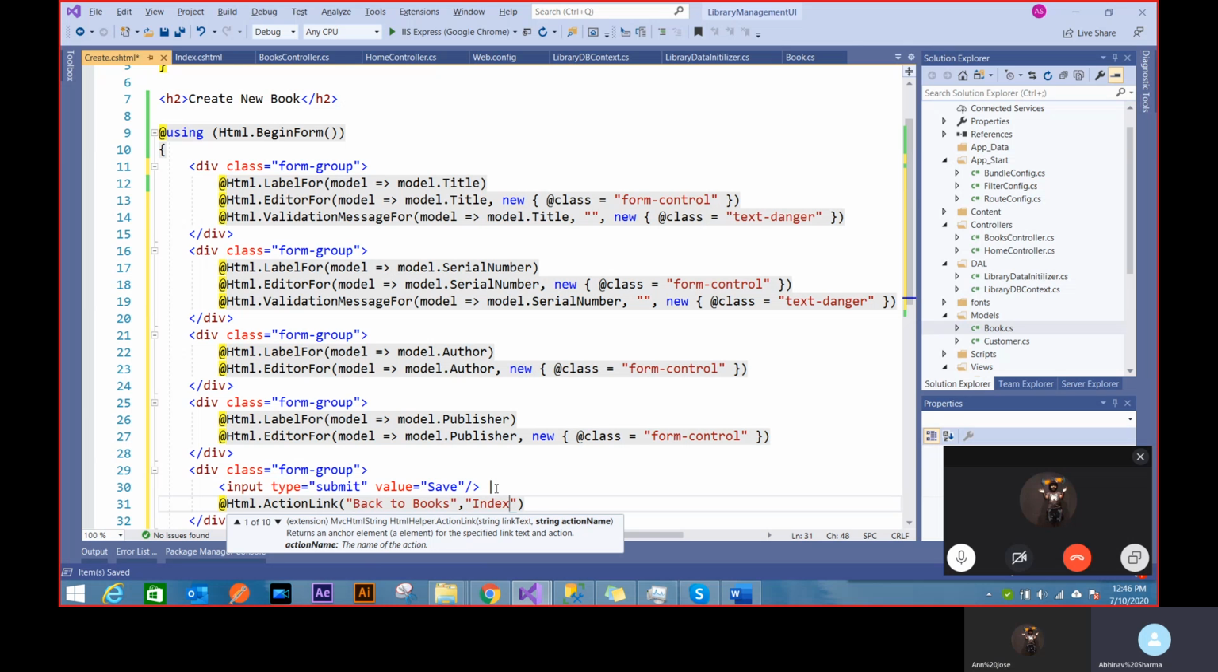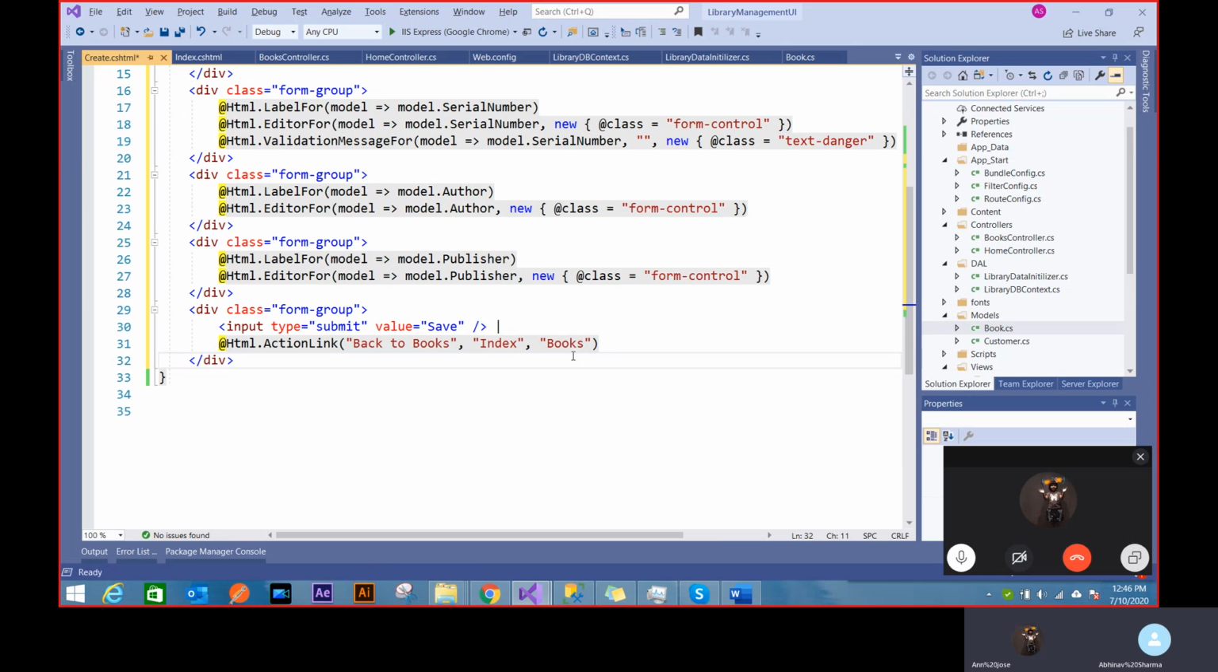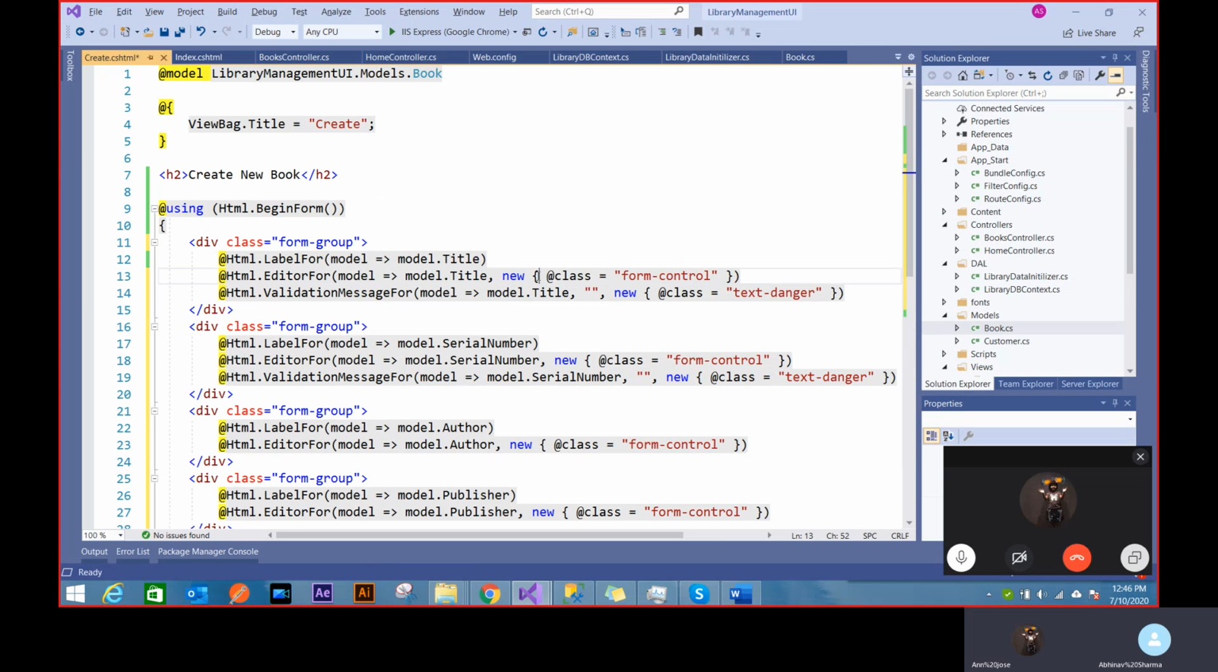And you can see it's very easy. I can just write index and books. It will take me back to the index controller of the books. So my form looks pretty nice. Of course, it won't work because I still don't have handling of it. Let's just see how it looks on UI.